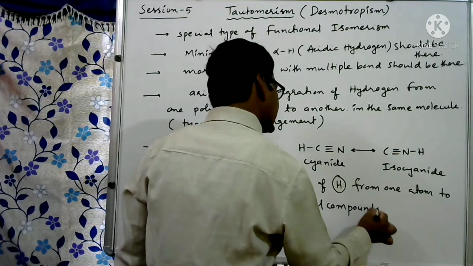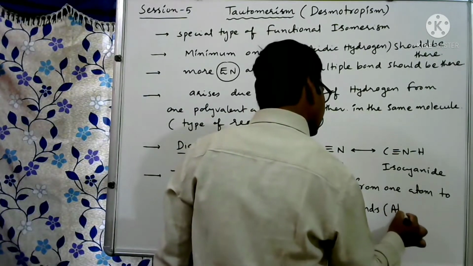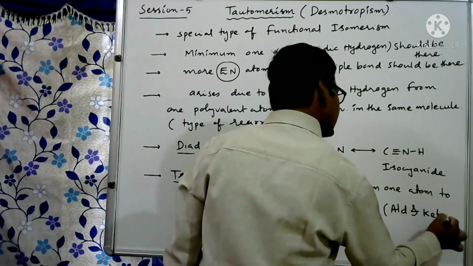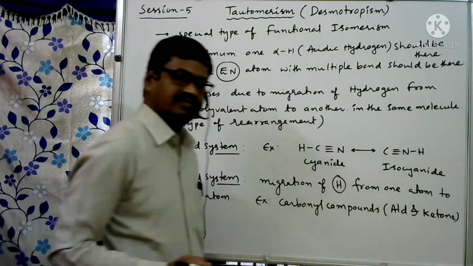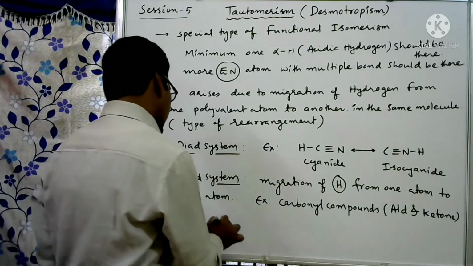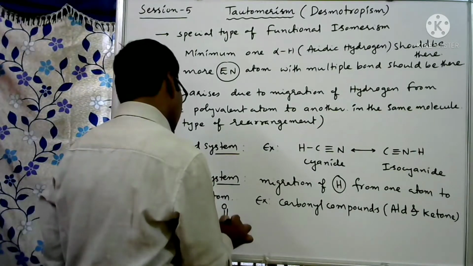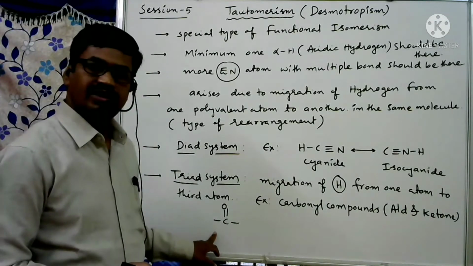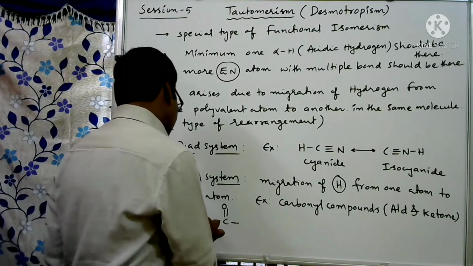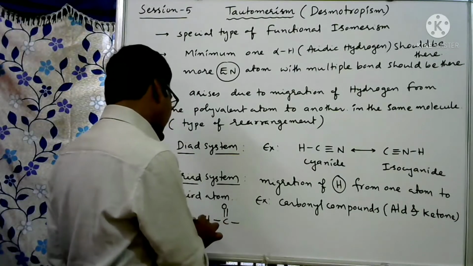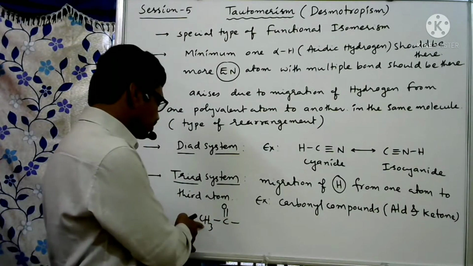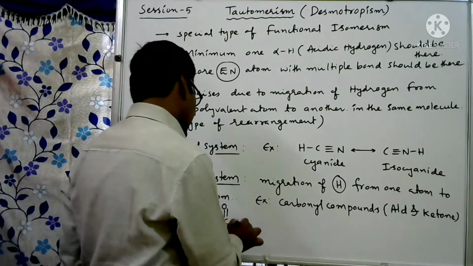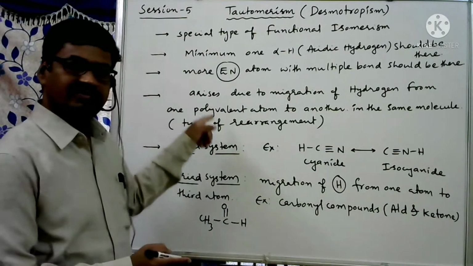Carbonyl compounds means maybe aldehydes with alpha hydrogen, or maybe ketones with alpha hydrogens. You know, C double bond O. This is the functional group present in either aldehyde or ketone, carbonyl group. Here we can write CH3. This is alpha carbon. On the alpha carbon, 3 hydrogens are present. So it can fulfill this requirement.